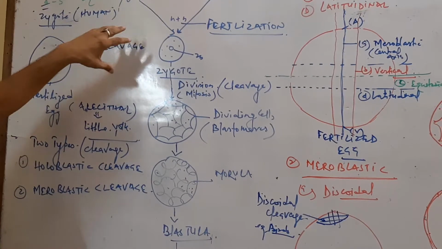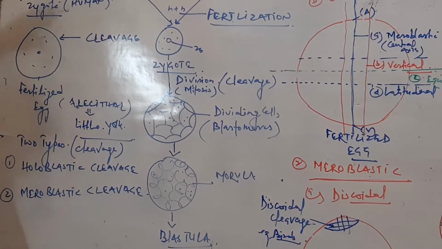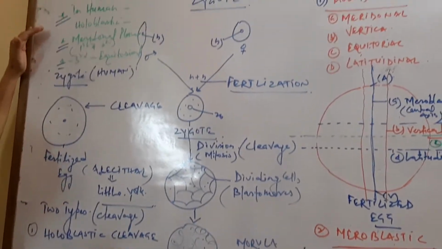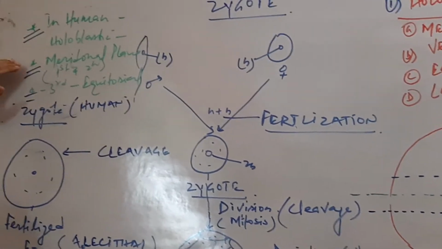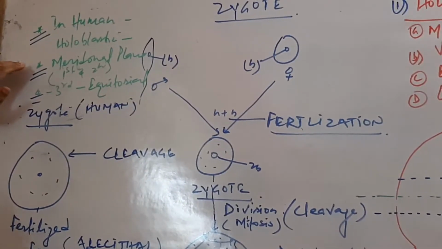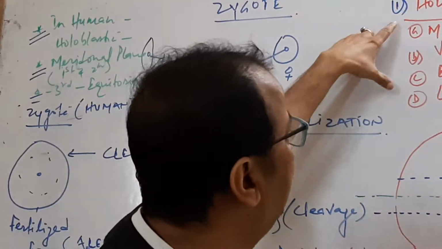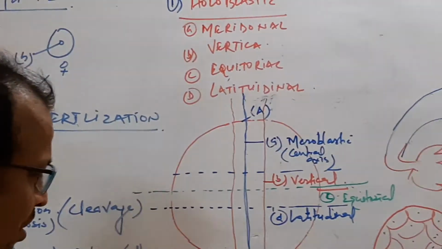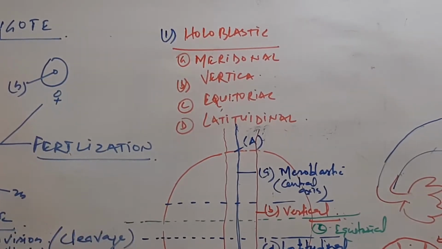We have to discuss this in humans. So division starting in the zygote is called cleavage. In humans there are two types of cleavage, holoblastic cleavage and meroblastic cleavage. In holoblastic cleavage, a complete furrow is formed. So complete division takes place in the zygote or fertilized egg.